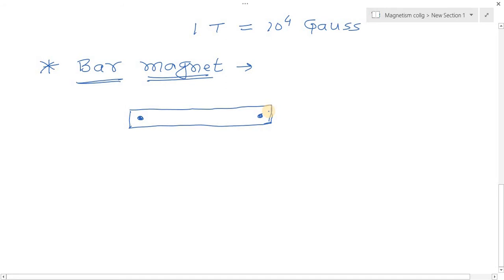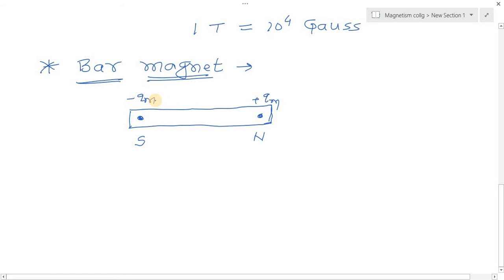The pole strength is plus Q and minus Q. This is the north pole and this is the south pole. Plus Qm is the pole strength of the north pole and minus Qm is the pole strength of the south pole respectively.